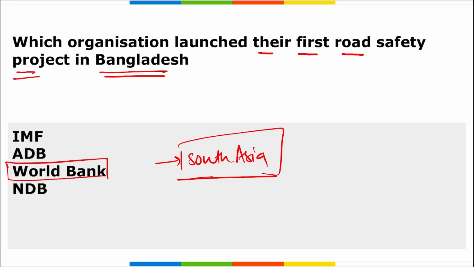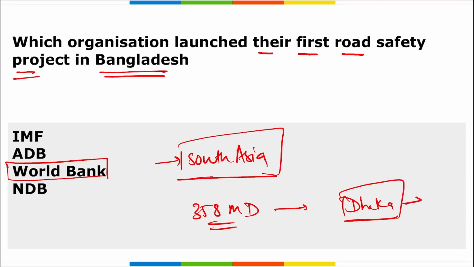World Bank will be spending a $358 million financing agreement, and this agreement has been signed in Dhaka. What is Dhaka? Dhaka is the capital of Bangladesh. Correct. What is the main aim of this contribution? To increase road safety and reduce the fatalities and injuries from road crashes.